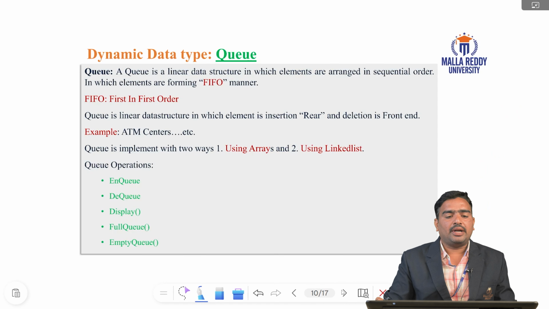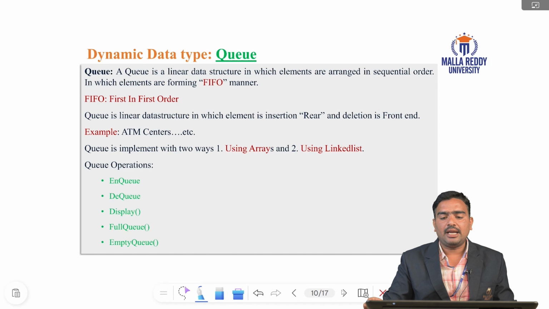Next, coming to the dynamic data type, the queue. It is also a linear data structure, in which elements are arranged in sequential order and follow the FIFO manner. Stack is LIFO manner, queue is FIFO manner. FIFO means first come, first serve, first in, first out order. So the queue is a linear data structure.